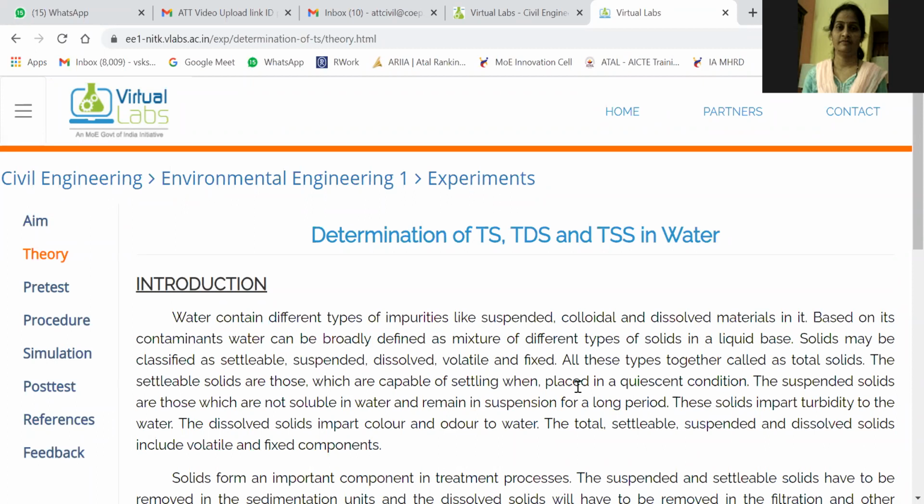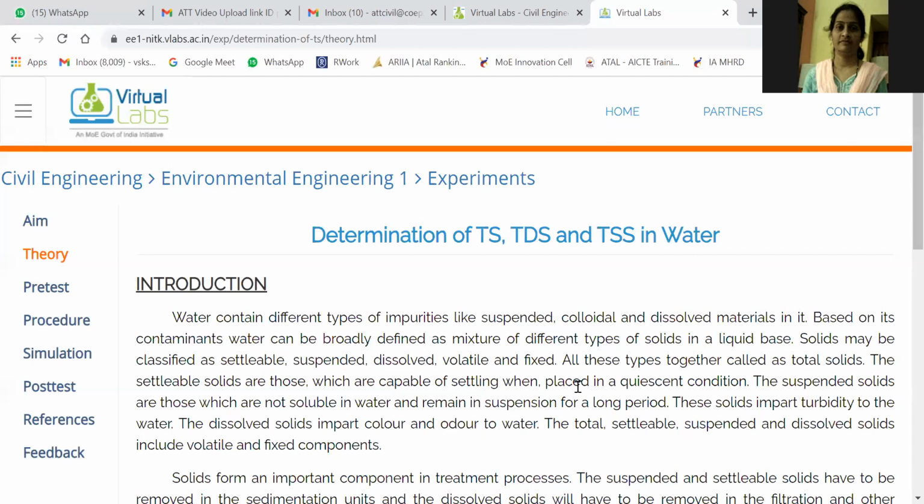what are the different qualities: physical characteristics, chemical characteristics, and biological characteristics. Physical characteristics, under that you have studied the total solids. Okay, what is meant by total solids? Total solids include the total dissolved solids, total suspended solids, fixed solids, and volatile solids. The fixed solids and volatile solids are usually negligible, but dissolved solids and suspended solids are in a huge amount. So we are taking these two as a major part of the total solids.